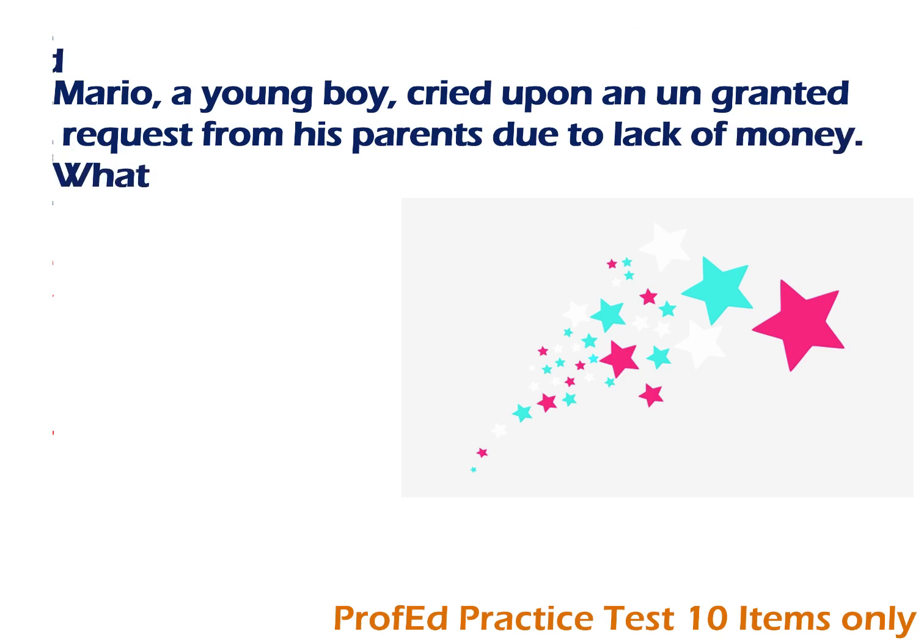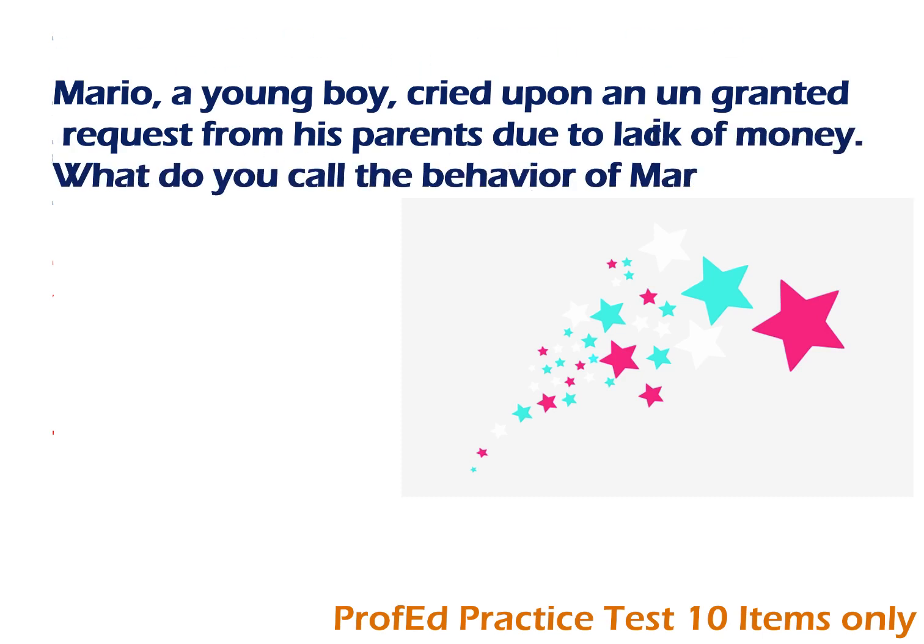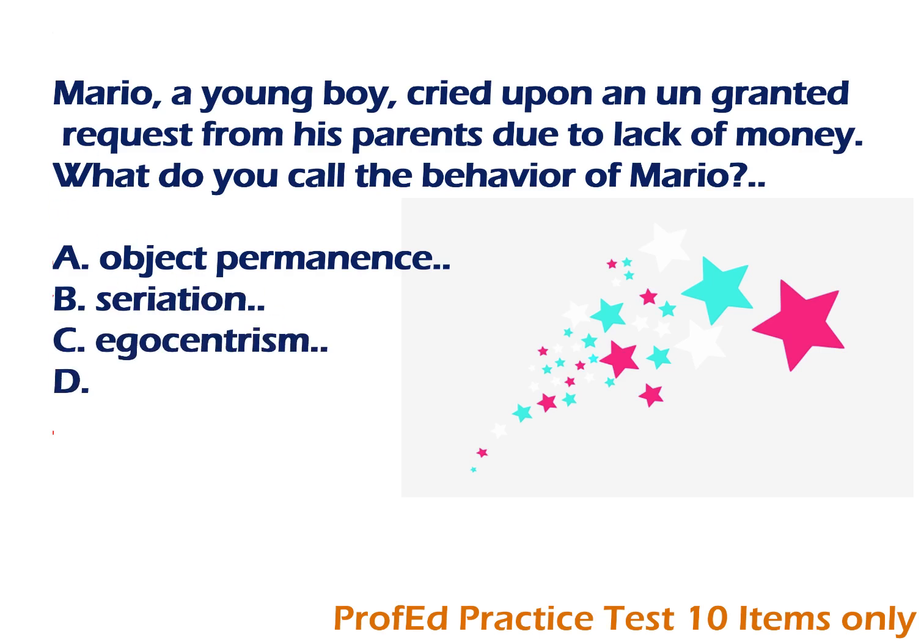Mario, a young boy, cried upon an ungranted request from his parents due to lack of money. What do you call the behavior of Mario? A. Object permanence. B. Seriation. C. Egocentrism. D. Animism. The answer is C. Egocentrism.